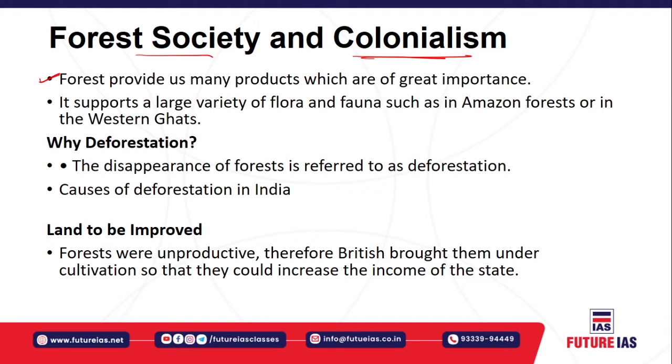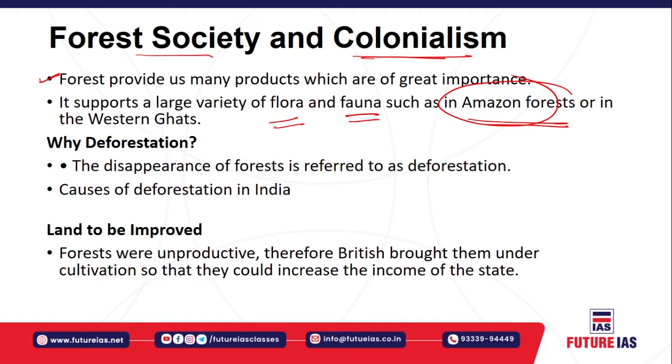They support large varieties of flora and fauna. Flora means the flowers, and fauna means animals, different species of animals. If you visit the Amazon forest, which lies in the equatorial region, it is a very rich and very dense forest. Similarly, the Western Ghats are also very rich and dense, because they fall on the windward side of the mountain.